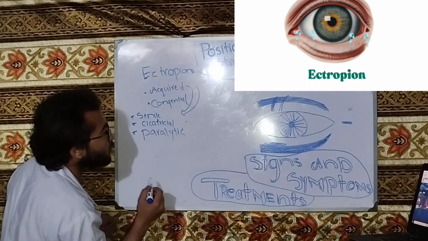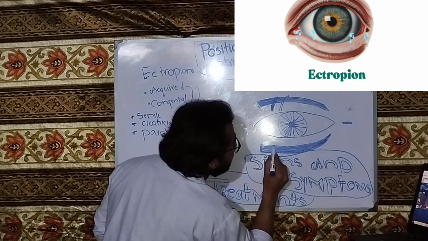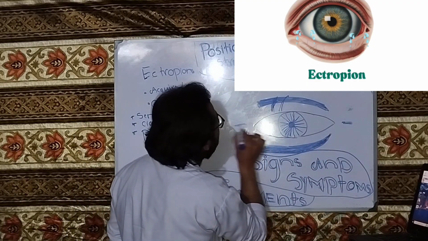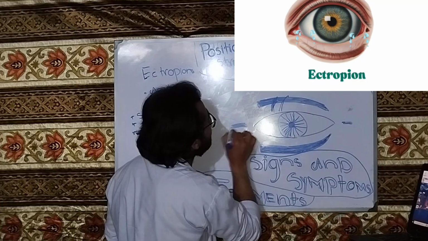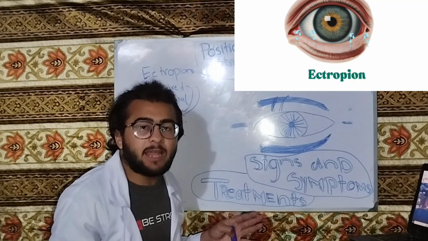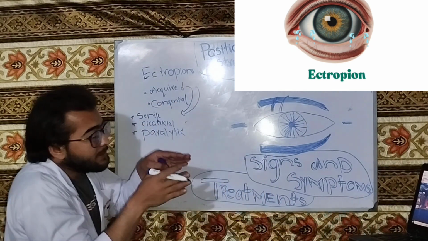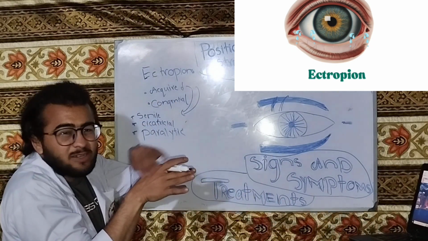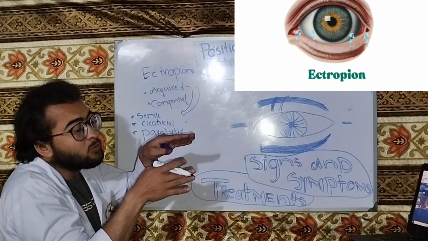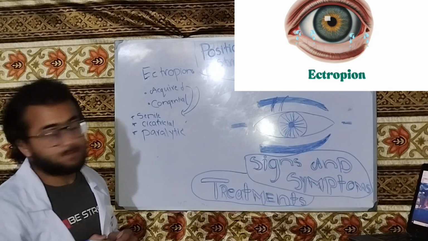So in senile ectropion, what will happen in the lid margin? In the canthal tendons there will be atrophy of the connective tissues of the canthal tendons and the muscle. When there is atrophy in this connective tissue, the lid margin will become lax. There will be weakness and laxity in the lid margin, and it will move away from the globe. So this is the senile ectropion.